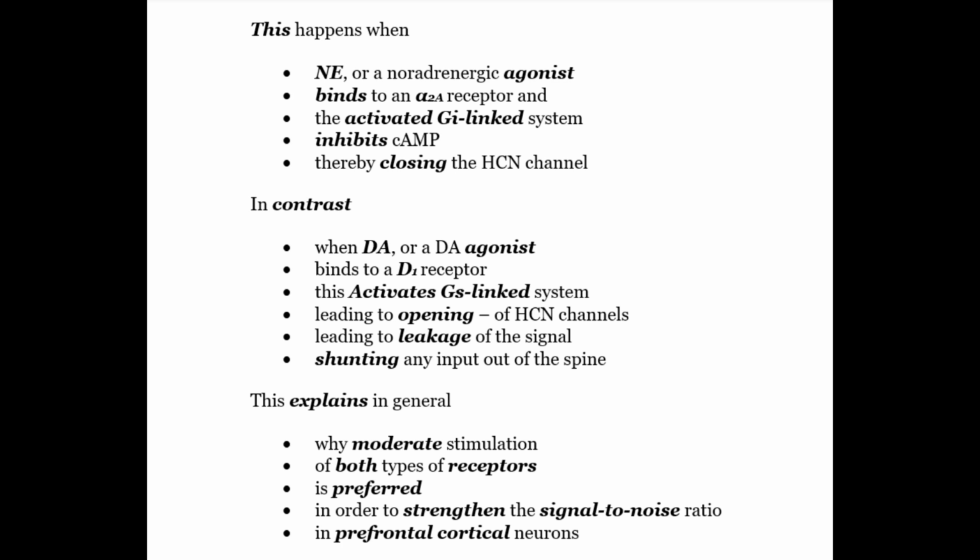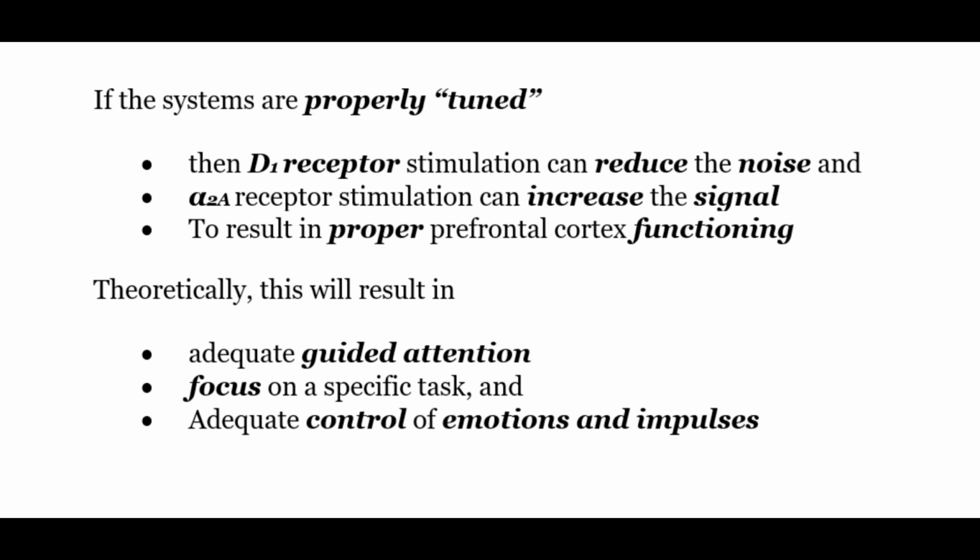This explains why moderate stimulation of both types of neurons is preferred in order to strengthen the signal-to-noise ratio in prefrontal cortical neurons. So if the systems are properly tuned, then the D1 receptor stimulation can reduce the noise and alpha-2A receptor stimulation can increase the signal strength to result in proper prefrontal cortex functioning, which will translate into adequate guided attention, focus on specific tasks, and adequate control of emotion and impulses.